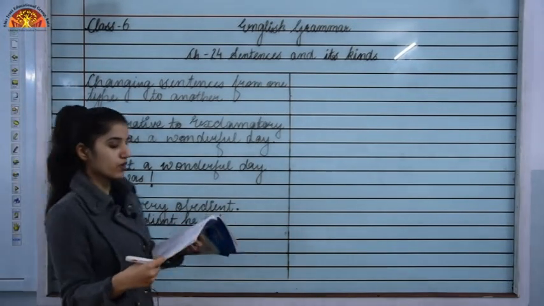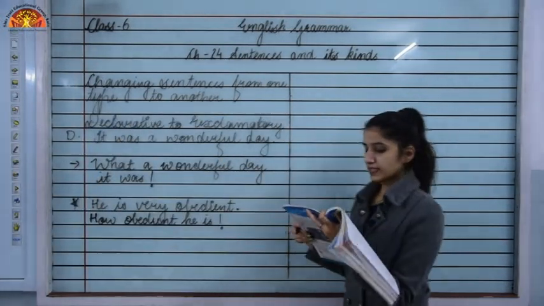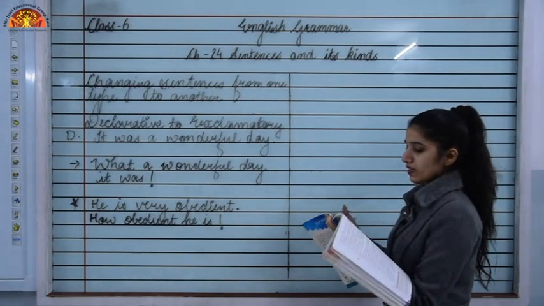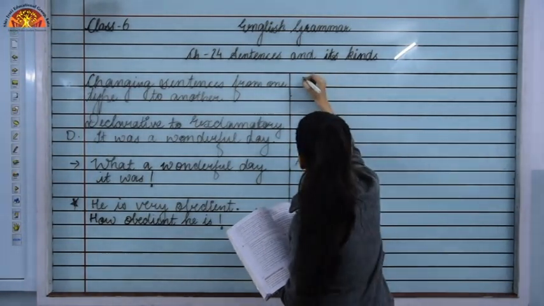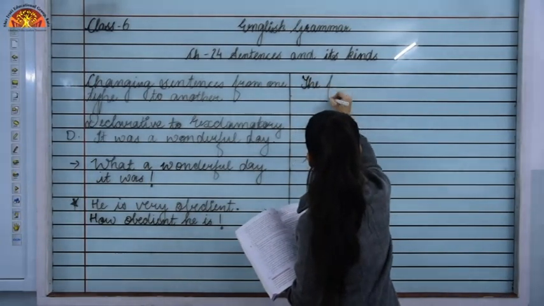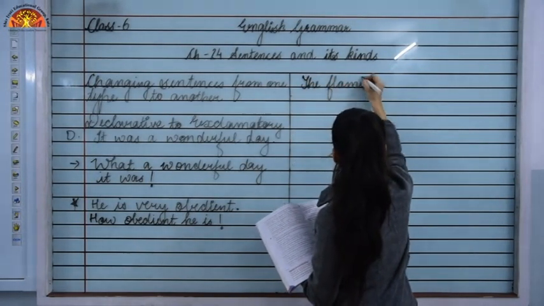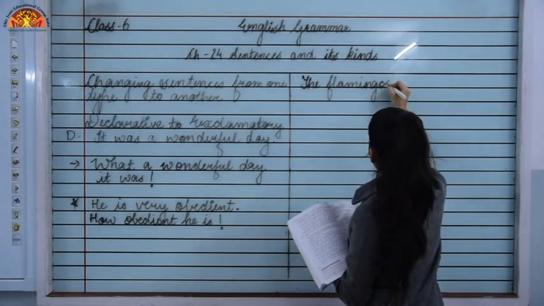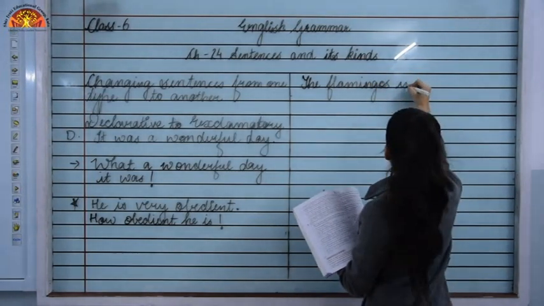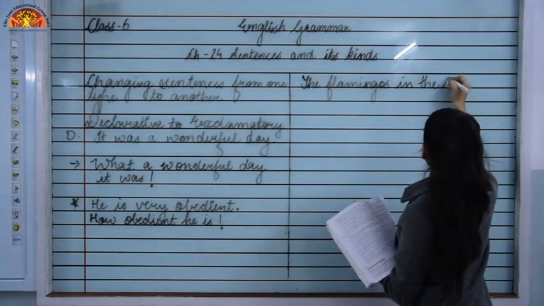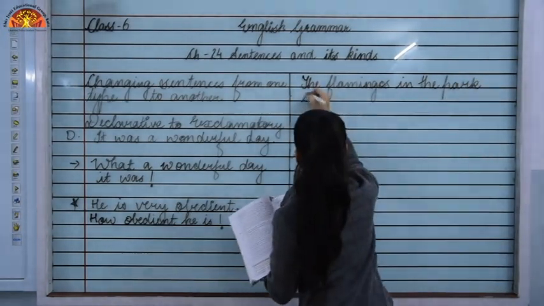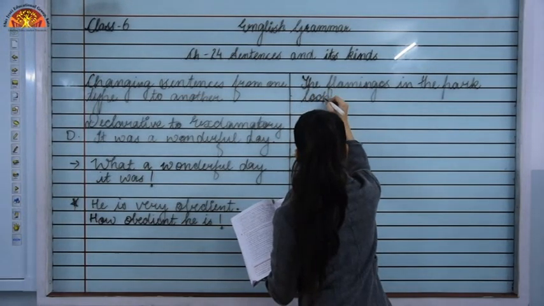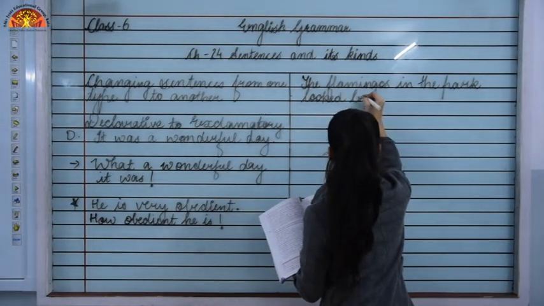This is how we have to convert the sentence. Let's see another one also. It is a sentence taken from the book: the flamingos in the park looked beautiful.